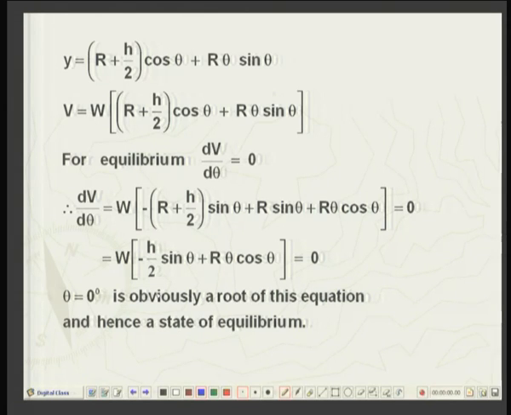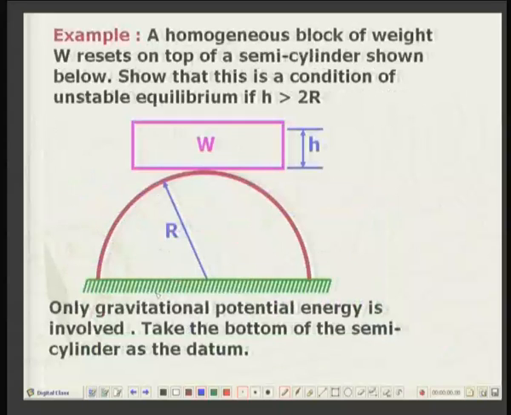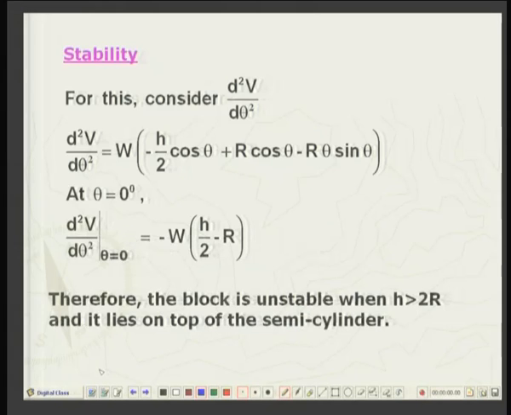So, what does that mean? Theta equal to 0 means that this is the configuration when the block is sitting on the highest point, so that this is vertical. Now, let us examine the stability of our system. Again, take the second derivative. We will have the second derivative from the previous expression, once again differentiating it, then set theta equal to 0, because that is the state of equilibrium.